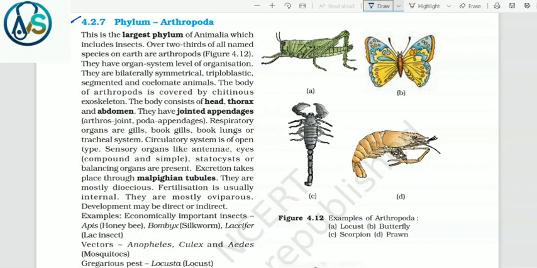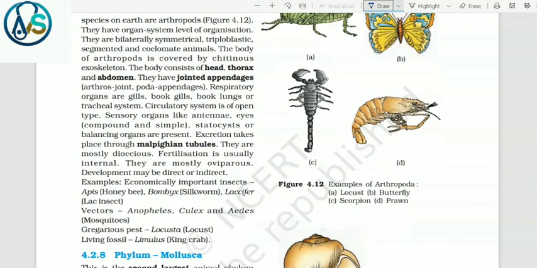They have jointed appendages, arthros meaning joint, poda meaning appendages, and respiratory organs are gills, book lungs or tracheal system. Circulatory system is of open type. Sensory organs like antennae, eyes and statocyst or balancing organs are present. Excretion takes place through Malpighian tubules. They are mostly dioecious. Fertilization is usually internal. They are mostly oviparous. Development may be direct or indirect.